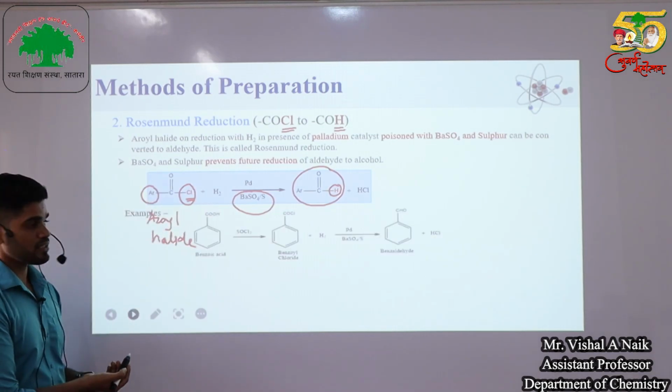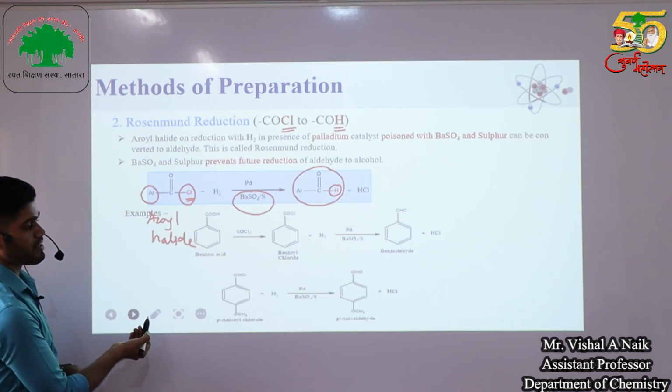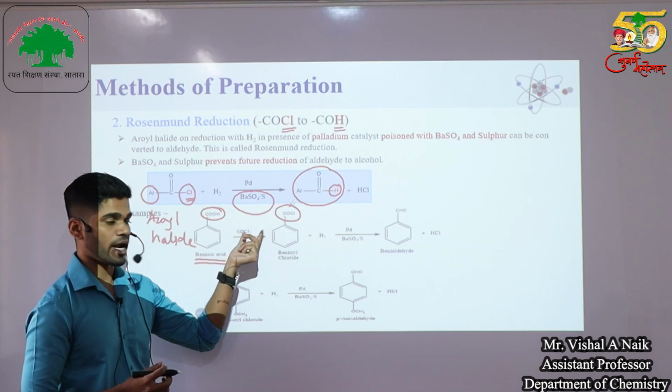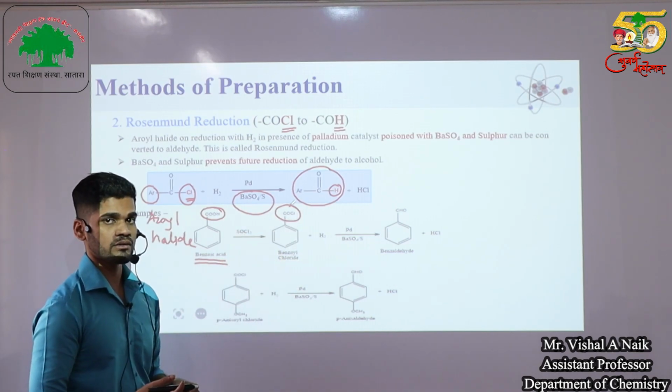Then these are the examples of the Rosenmund reduction reaction. Benzoic acid, when it reacts with thionyl chloride, gives benzoyl chloride as a product.